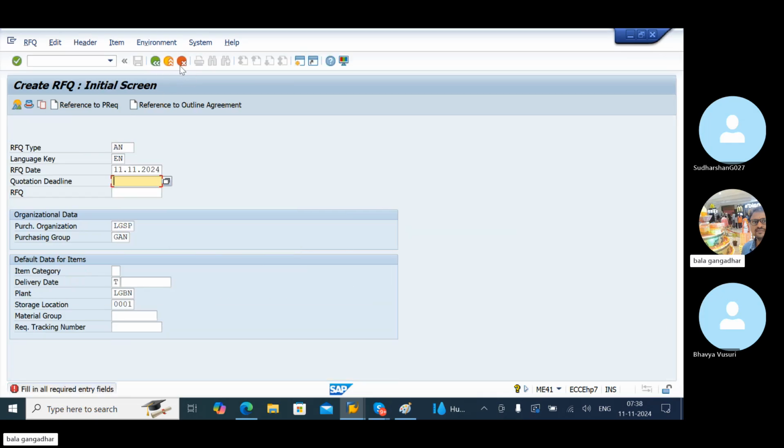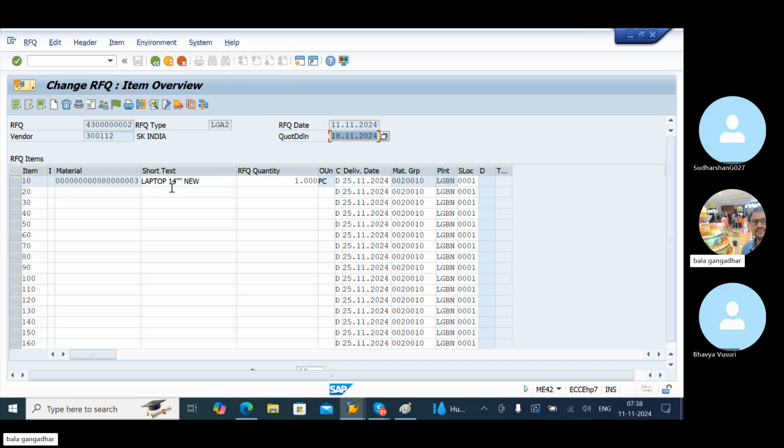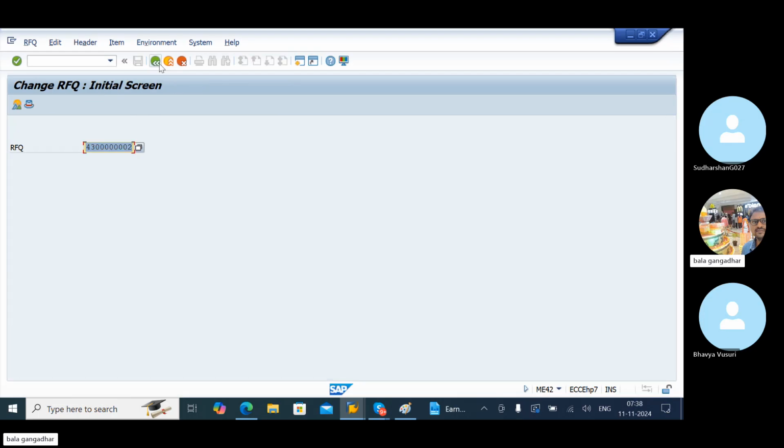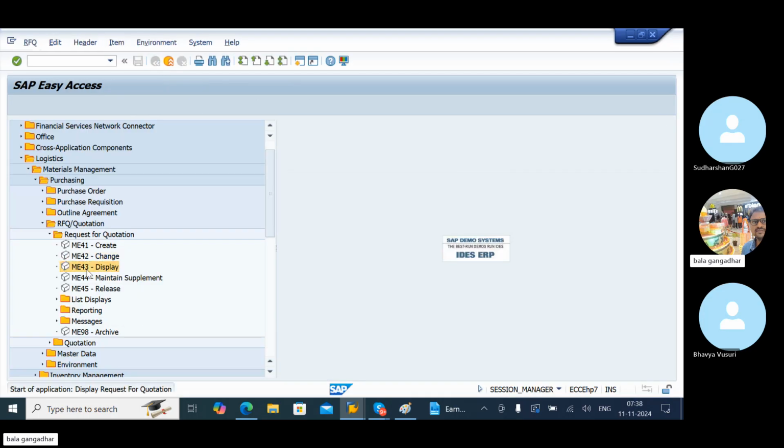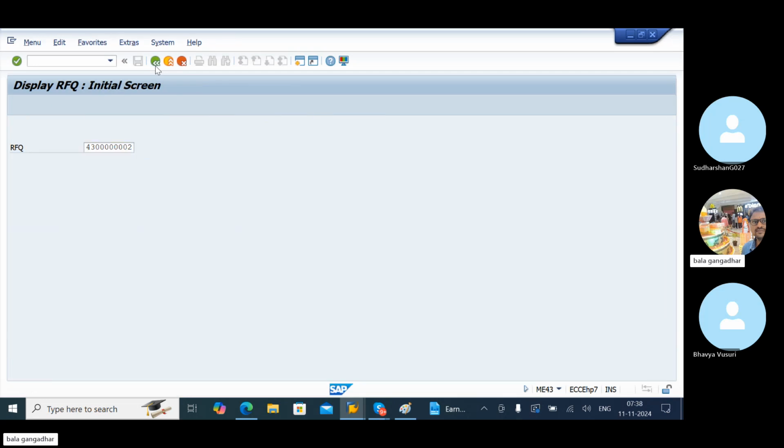Now for these RFQ numbers, for change and display the same T codes are used. If you want to change any information, you can change here, but no need because we maintained the same RFQ numbers. 3 RFQ numbers I created. We need not maintain any data here. Change we will use rarely, but you can use it. Display means only checking the data.